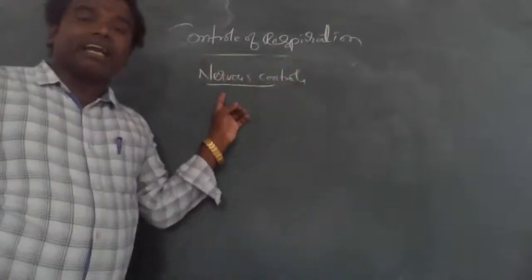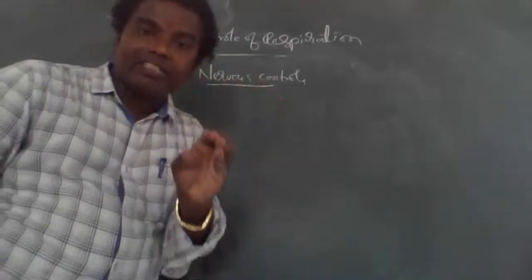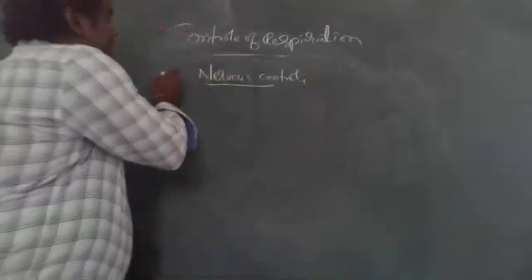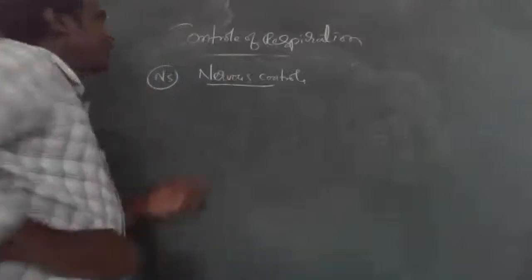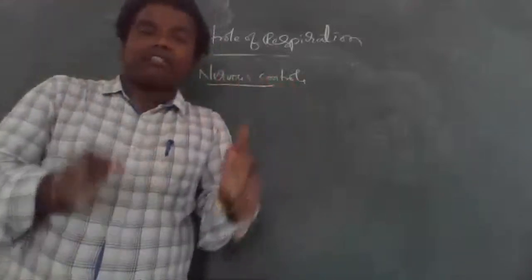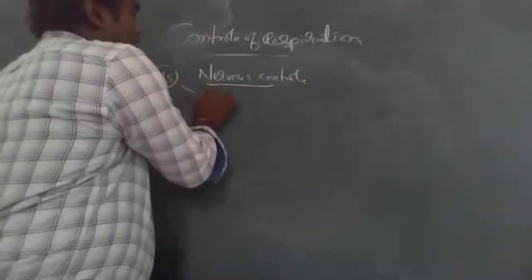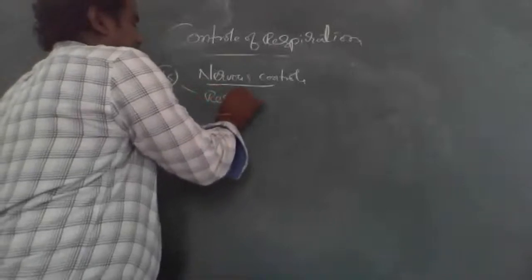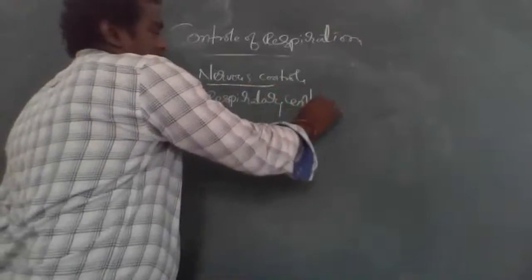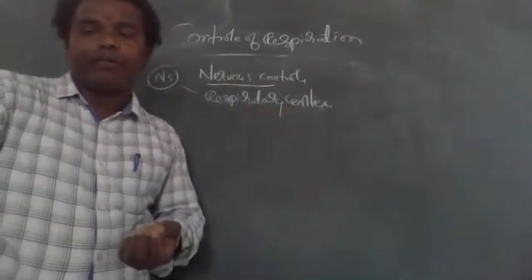Okay, the respiration rate. I already told you, the respiration process should be controlled by the nervous system. That is called nervous control. The respiration rate is controlled by the nervous system in a specific center, which is called the respiratory center. Very important.